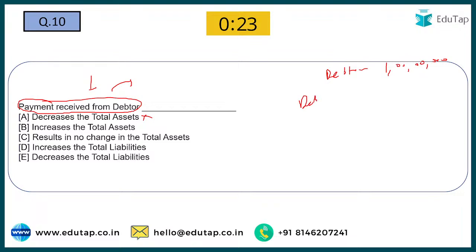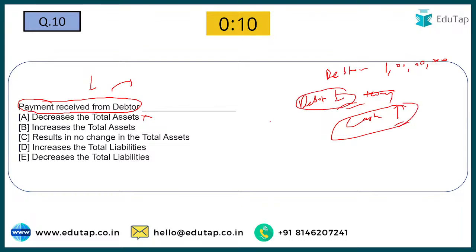So your debtors would decrease, but simultaneously your cash is going to increase by 50 lakh rupees, isn't it? So one is increasing, one is decreasing, so the overall impact would be nil. So decrease in total asset, absolutely wrong. Increase in total asset, absolutely wrong. Result in no change in the total asset, absolutely correct.